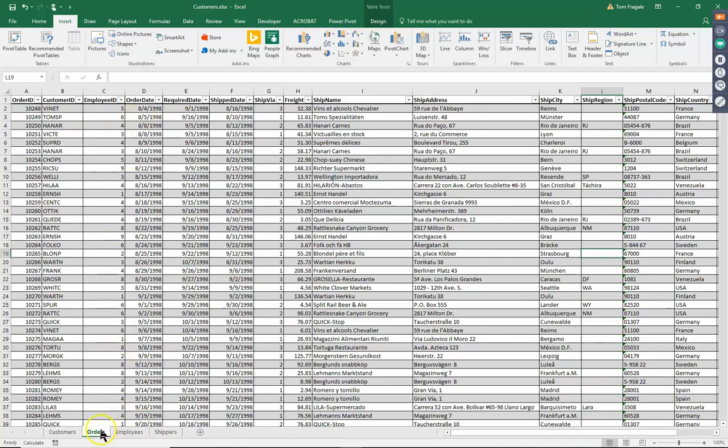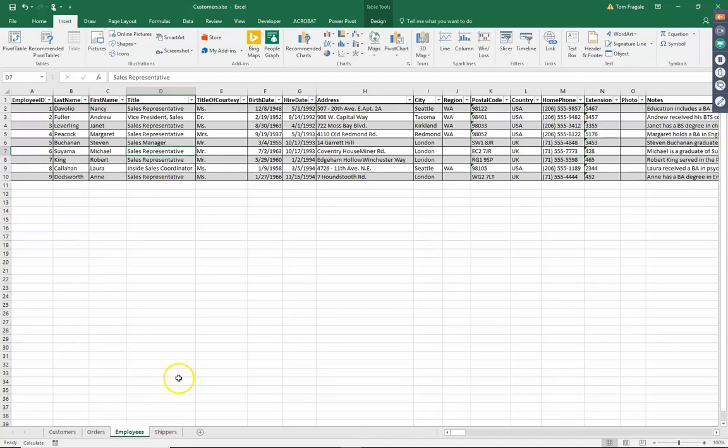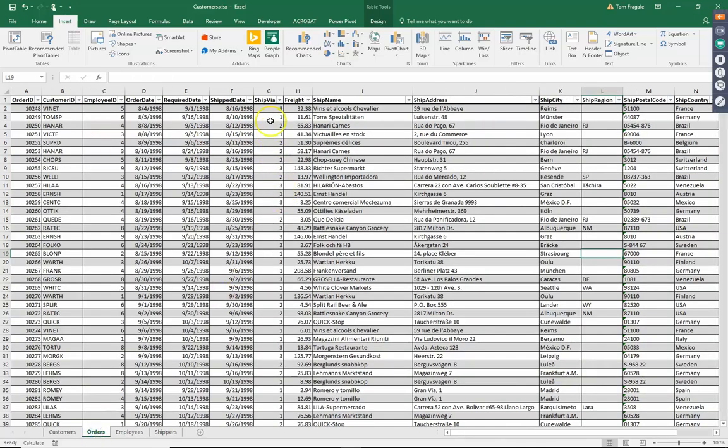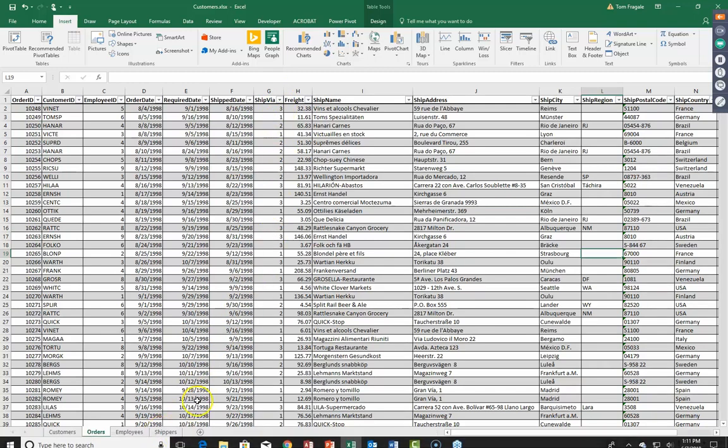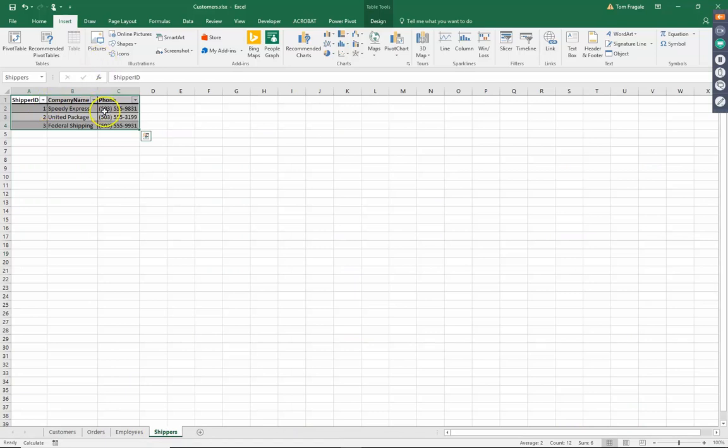If you notice, the order sheet has a field called employee ID, but it doesn't really show the employee's name. The employee's name could be in the employee sheet. Now notice how this one also has the employee ID field. That's going to be important to tie those together. The order sheet also has a field called ship via, and it says 1, 2, and 3. And then over here I have the shippers table, and you see that information with the full shipper's name. So we're going to make a pivot table using fields from all 4 of those sheets, and that'll actually make Excel into a relational database, and then we can go into the dashboard components.